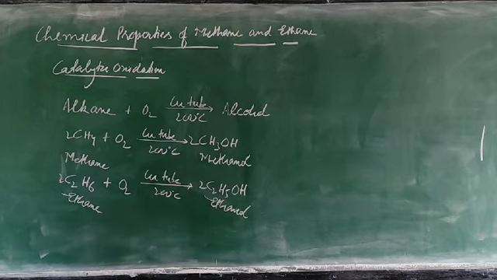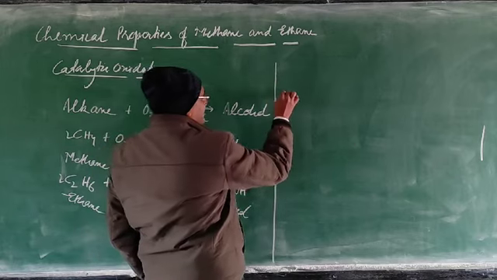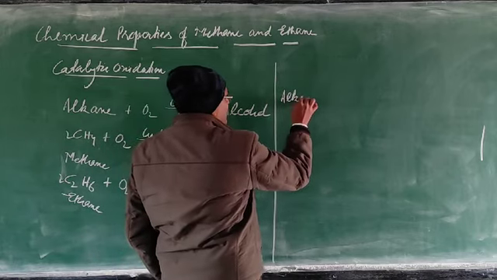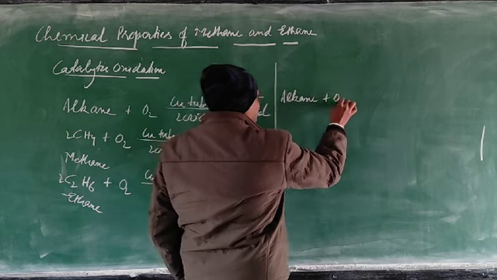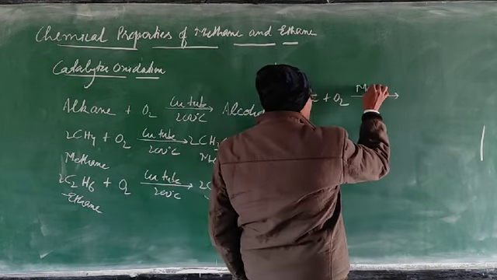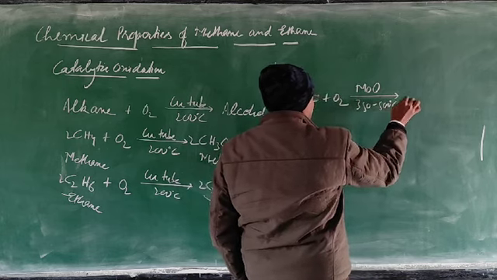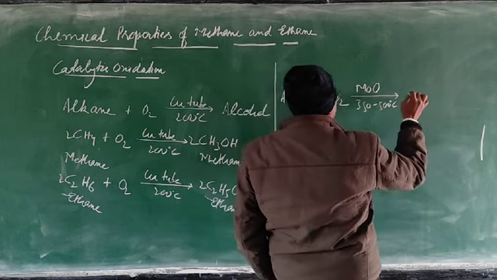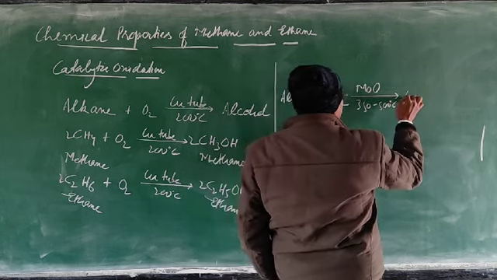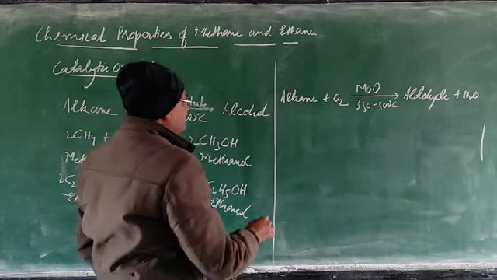Now next one is with molybdenum oxide. This alkane with oxygen and molybdenum oxide, at a temperature of 350 to 500 degrees Celsius, will give the corresponding aldehyde plus H2O. So let us see.